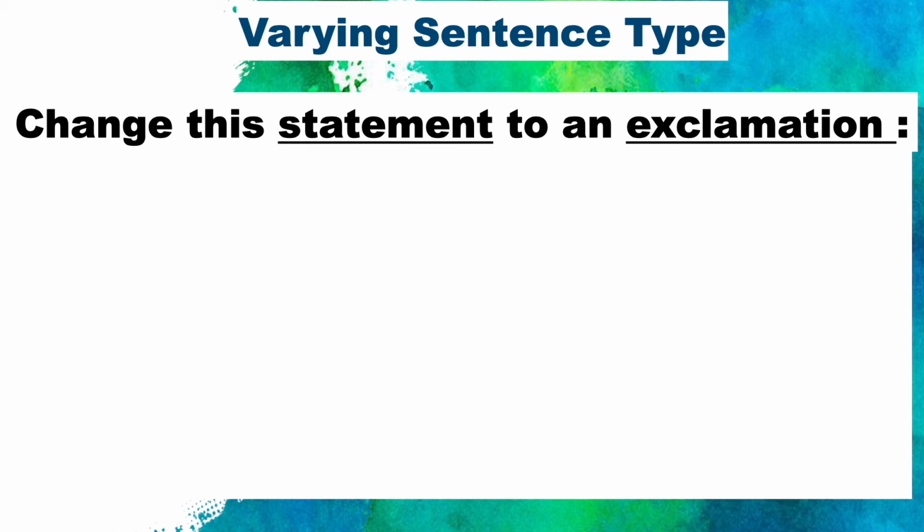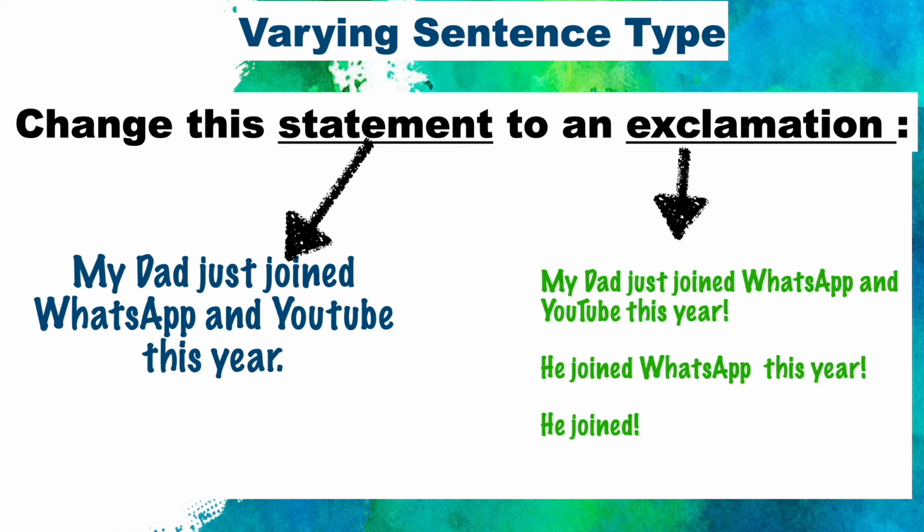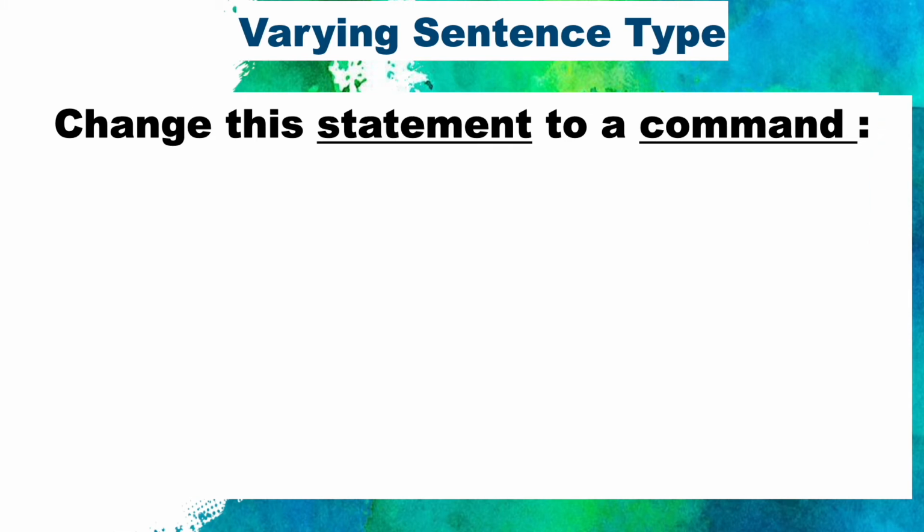So if we review, exclamations are exclamatory sentences that show excitement, surprise, shock, and they end with an exclamation mark. For example, my dad just joined WhatsApp and YouTube this year, and to change it to an exclamation, my dad joined WhatsApp and YouTube this year! The only thing that I changed was I added the exclamation mark. You could even make it shorter. He joined WhatsApp this year! He joined!